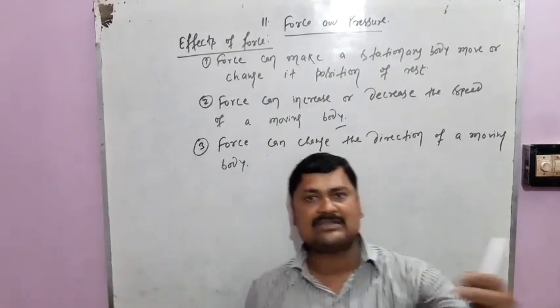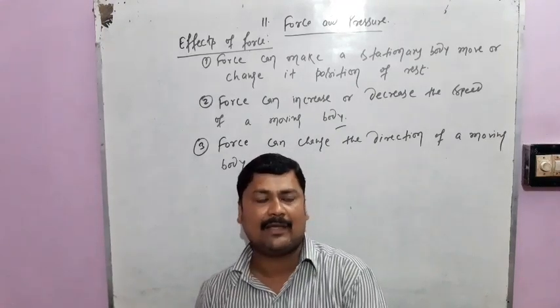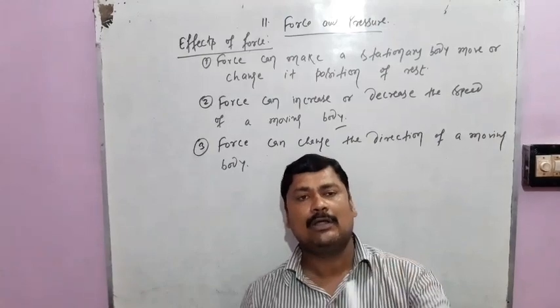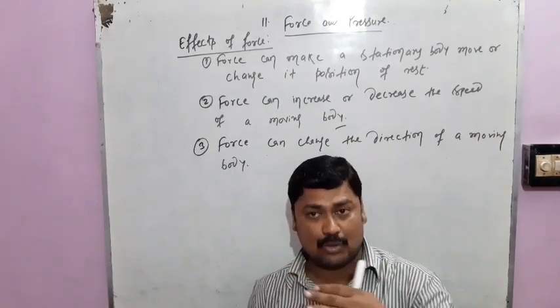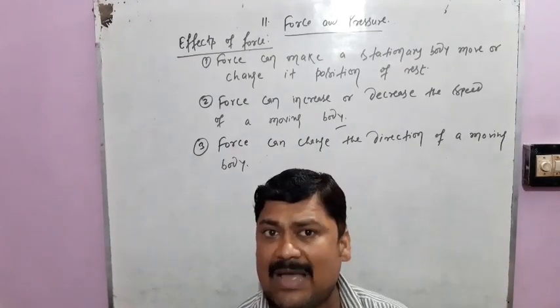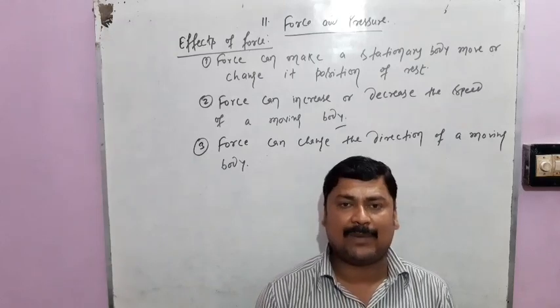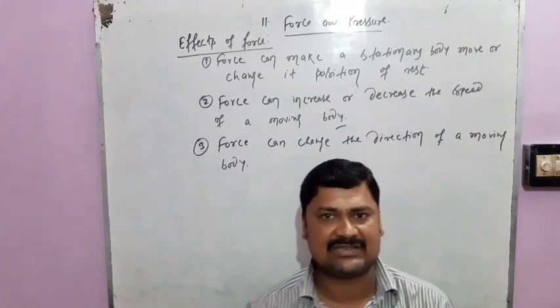Suppose a ball is coming towards you and you have a bat and you have to play. Then we apply force over the ball. Now the ball is coming from in front of you, and when we apply force over that ball, the ball changes its direction. So this example shows that when we apply force on a moving body, its direction changes. Okay.